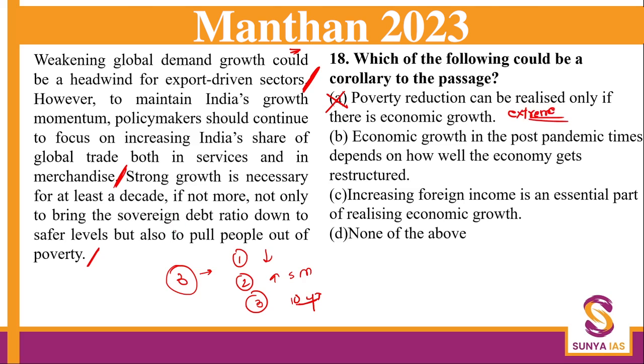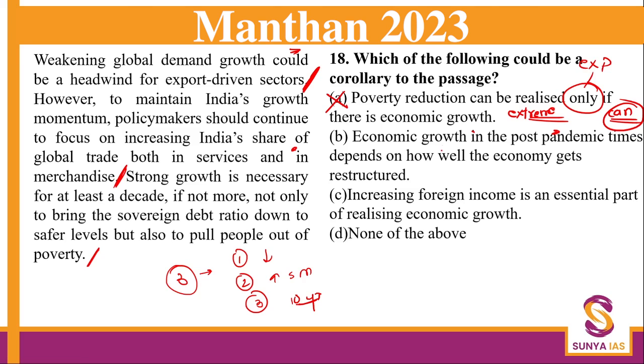It says it will also pull people out of poverty. It does not say that only if. This is a deal breaker. This is an extreme statement. If there was "can" written here, we could have considered this as an answer. But no, there is an extreme word used.